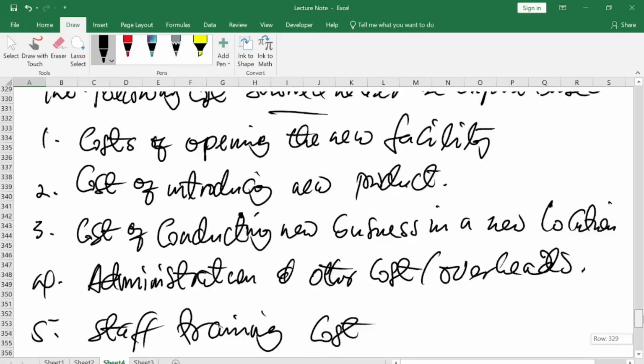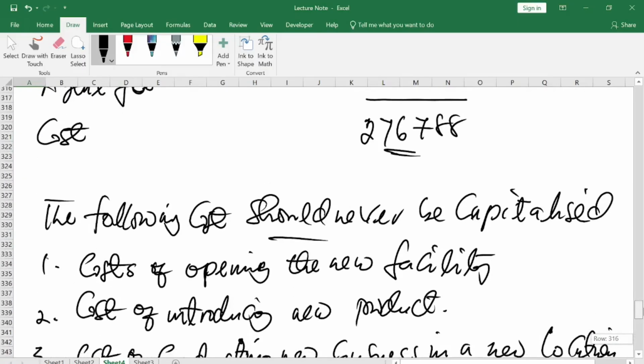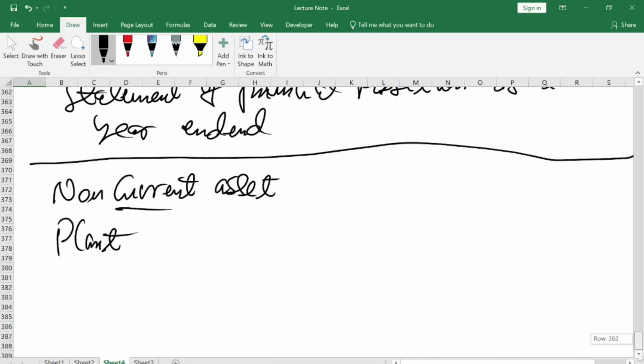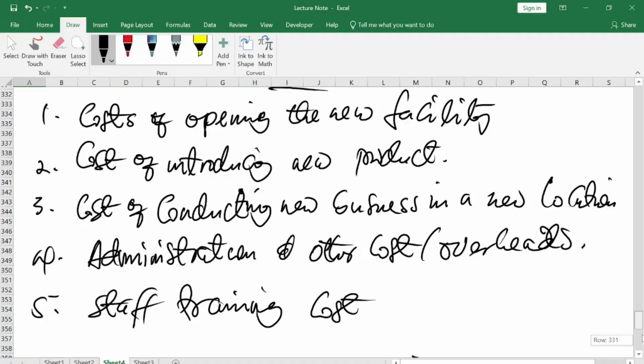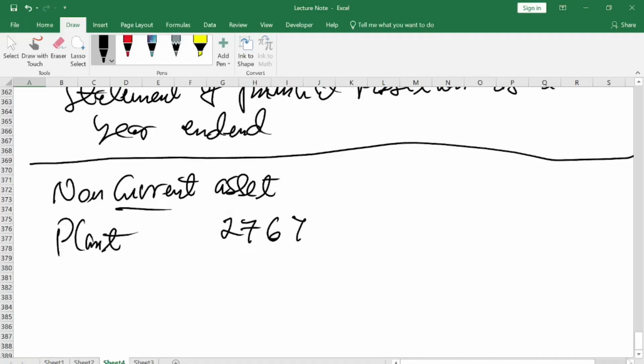So how much is the value? 276,788. This is how an asset is initially measured and placed in a statement of financial position.